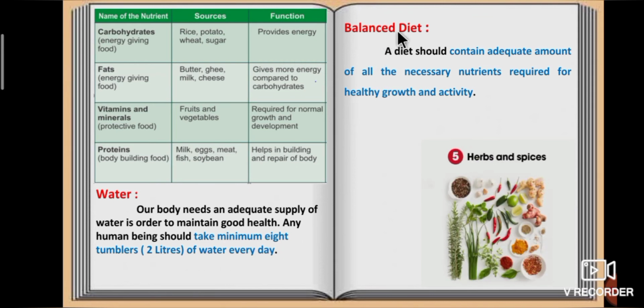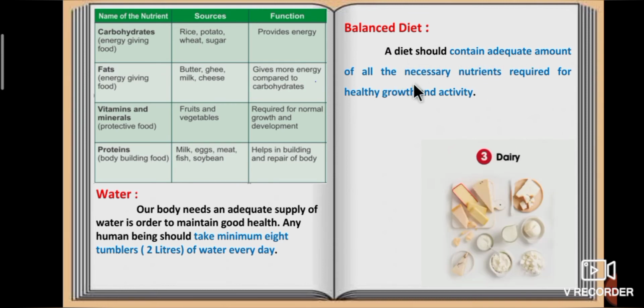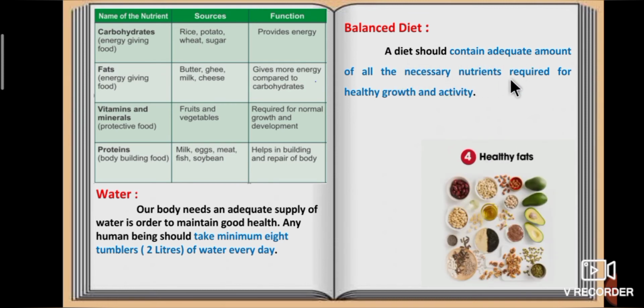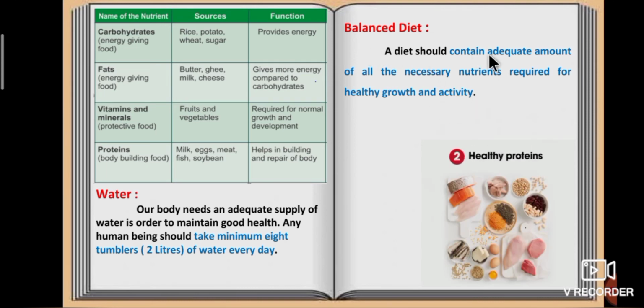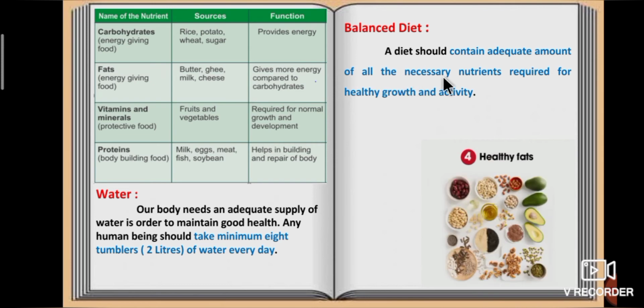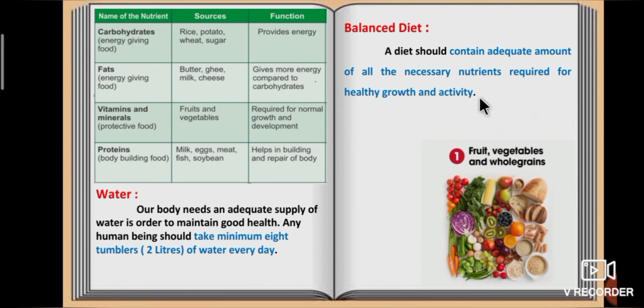Next one, balanced diet. A diet should contain adequate amount of all the necessary nutrients required for healthy growth and activity.